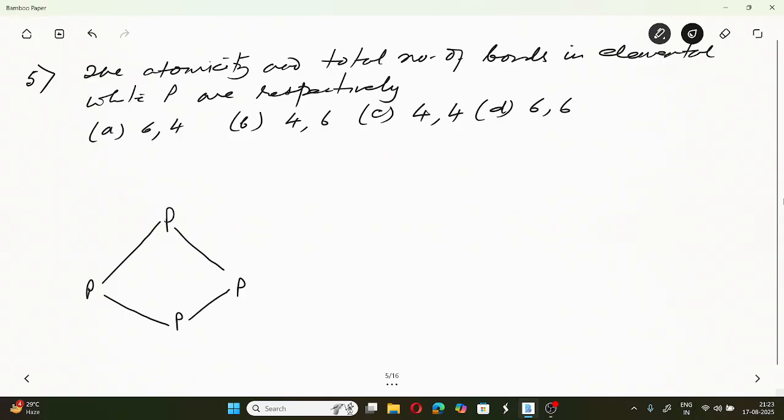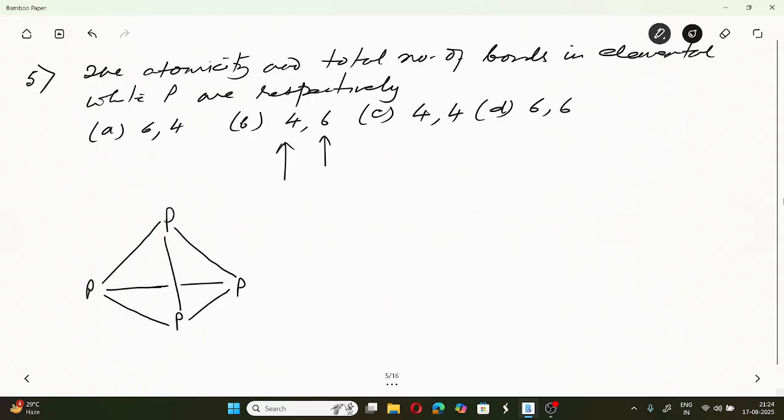Four phosphorus atoms are linked to each other. The four phosphorus atoms are at the corners of a tetrahedron, and they are linked like this. So phosphorus is tetraatomic, and how many bonds are there? 6 bonds. So atomicity is 4 and the total number of bonds is 6.